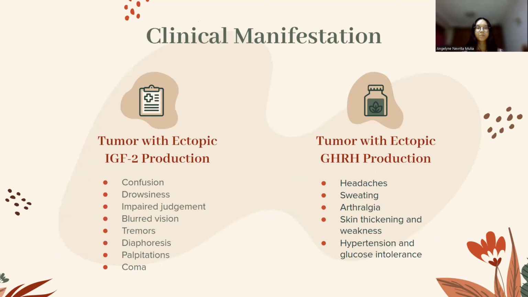Next is tumor with ectopic insulin-like growth factor 2 production. The symptoms are neuroglycopenia and hepatoadrenal mediated, such as confusion, drowsiness, impaired judgment, blurred vision, tremors, diaphoresis, palpitations, and coma. And last is tumor with ectopic growth hormone-releasing hormone productions. The symptoms are headache, flaring, arthralgia, skin thickening and weakness, and a tendency towards hypertension and glucose intolerance.